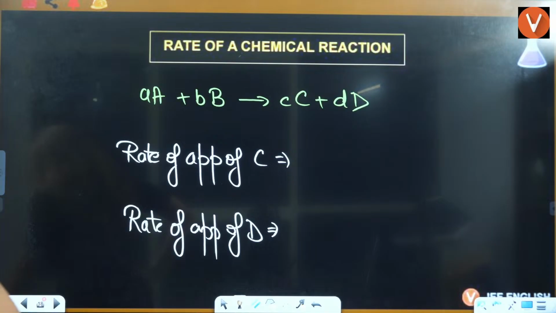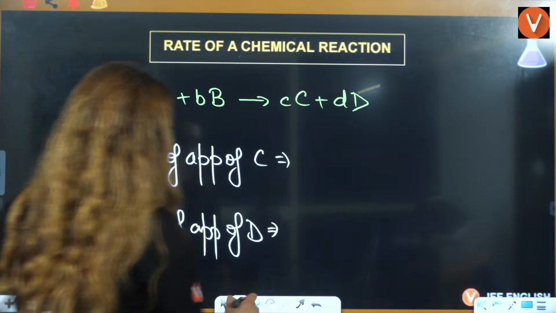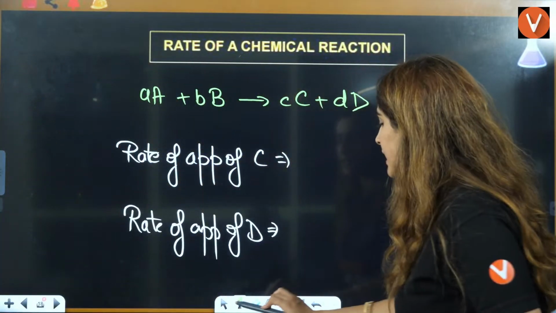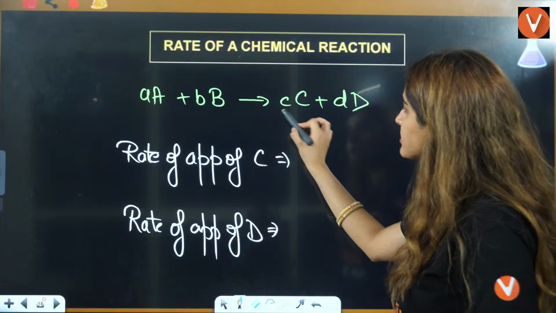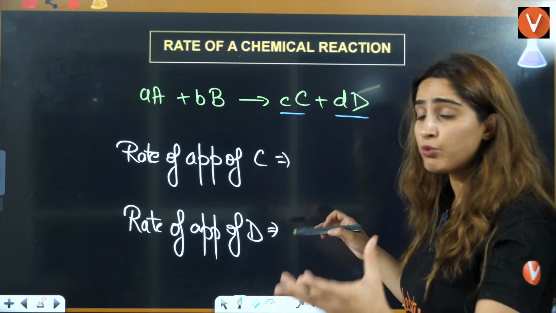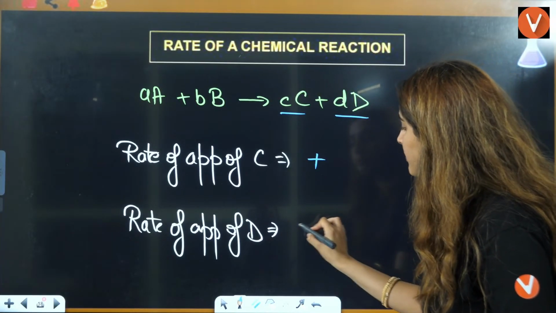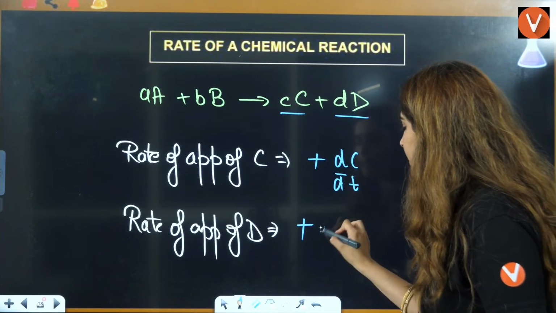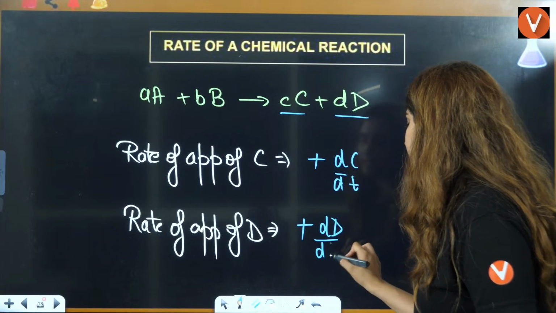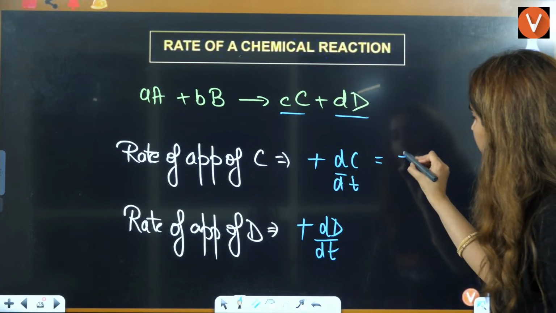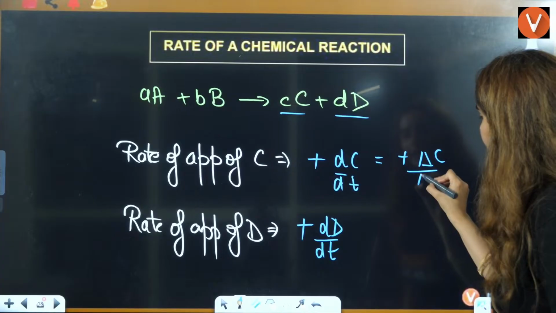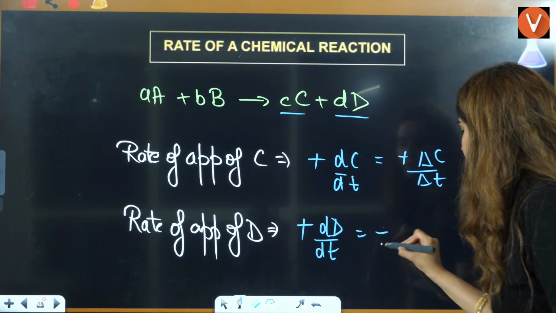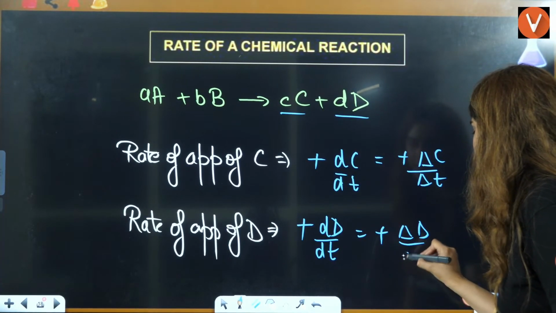Let us see. Because it is getting produced, it is appearing, so it will be positive: dC by dt, dD by dt, or in delta form, delta C by delta t and delta D by delta t.